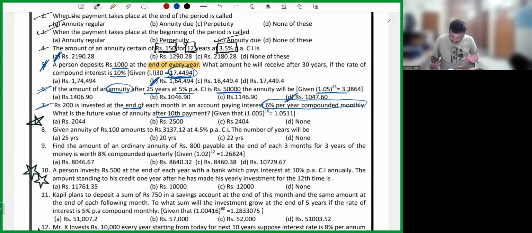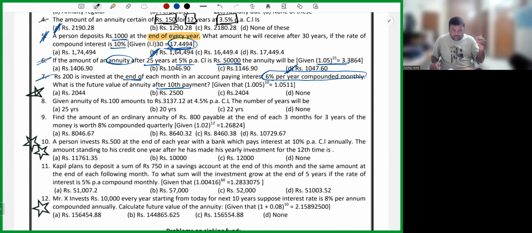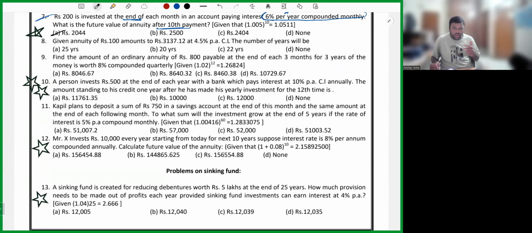Now, 8th one, what is there? I'll keep it pending for time period. I'll complete 9, 10, 11, 12. Then I'll come to question number 8. Okay, sir. Now coming to question number 9. First we'll do 9, 10, 11, 12. Then we'll come to question number 8.